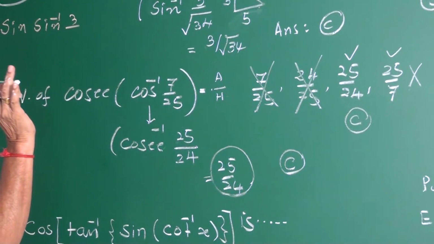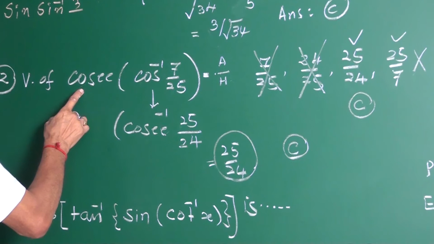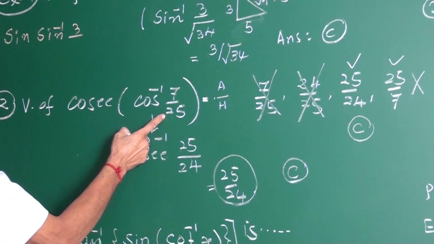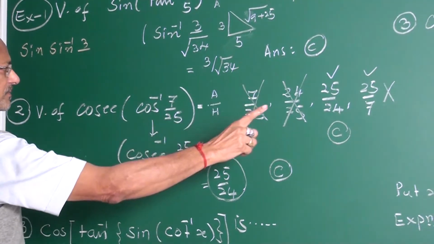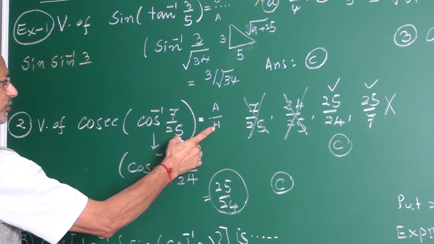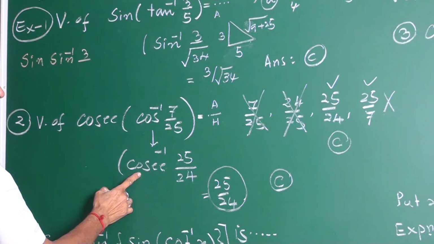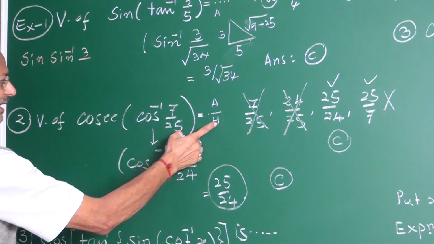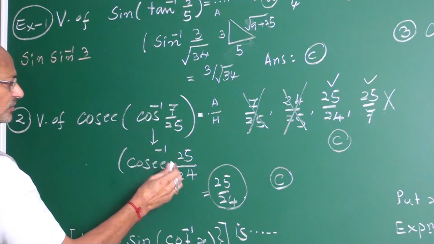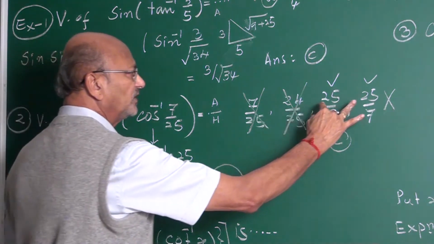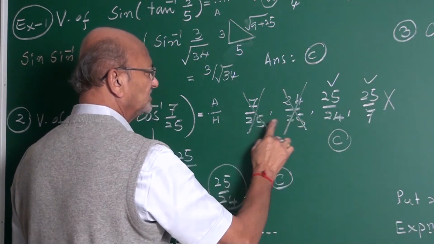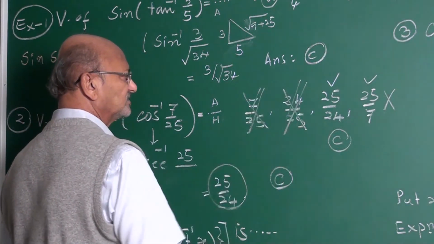I hope it is clear. Cosec of cos inverse 7 by 25 equal to dash. These are the options, my friends. Cos is adjacent upon hypotenuse. Cosec is hypotenuse. What is the hypotenuse? 25. Write 25. With 25, these are the options. Then these are not your options. Cancel them.